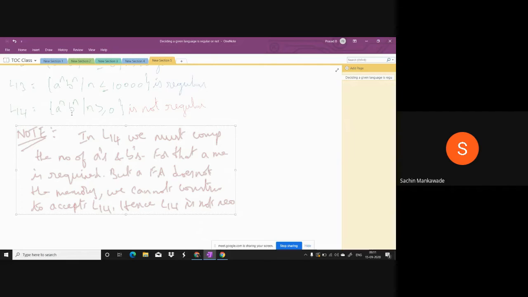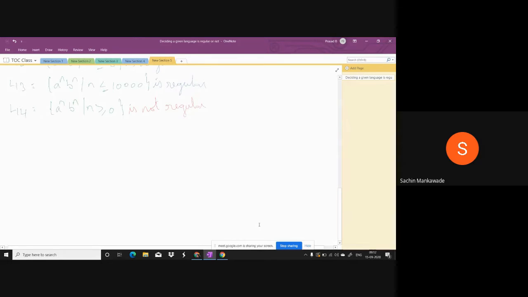Understood? So simply this much story is okay. You may not say it exactly, but remember the concept here. The concept is to compare A's and B's. Memory is required for a finite automata, but a finite automata does not have the memory. Therefore, it is not possible to construct a finite automata. Hence, it is not regular. Now, the final conclusion. I will give you a simple technique to decide whether a language is regular or not. With that technique, by looking at the language, you can easily decide whether it is regular or not.